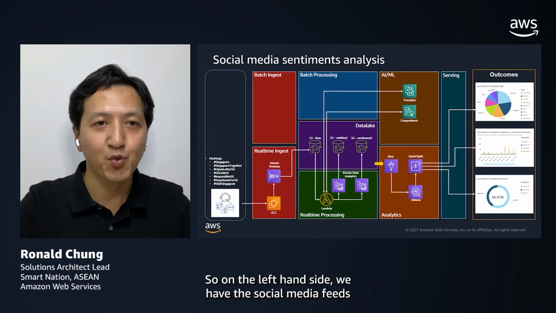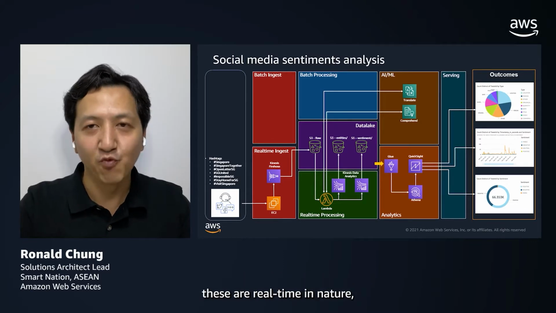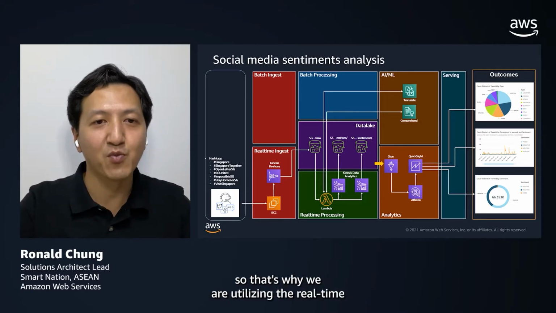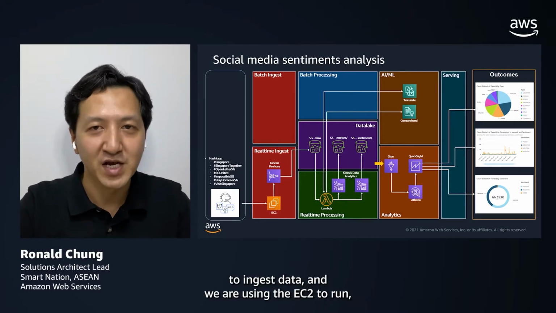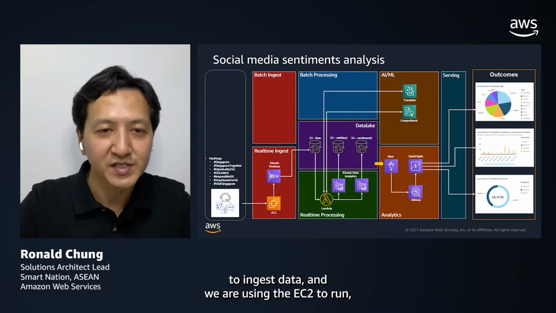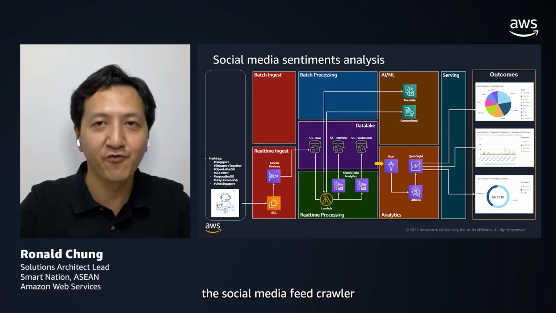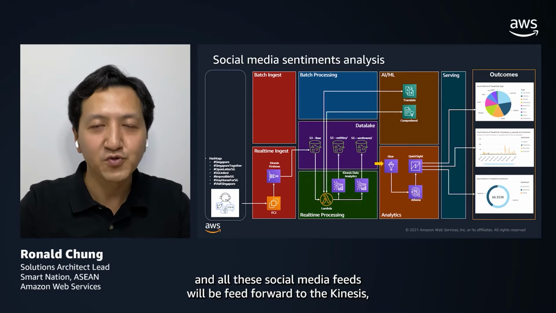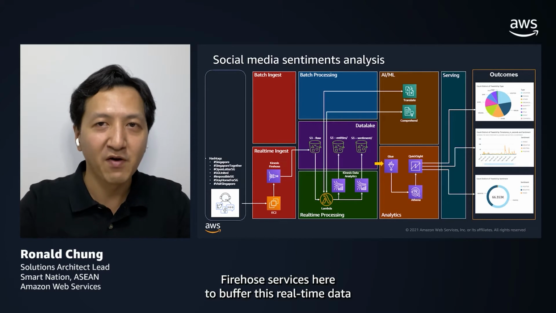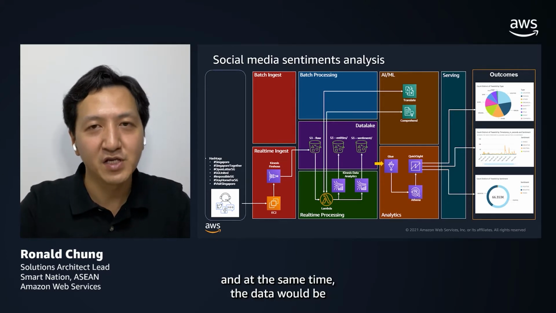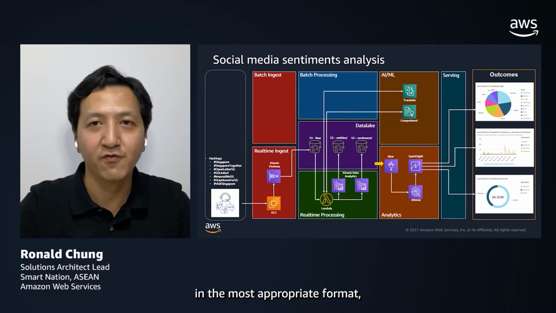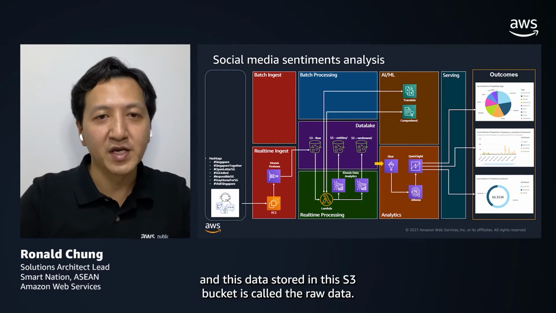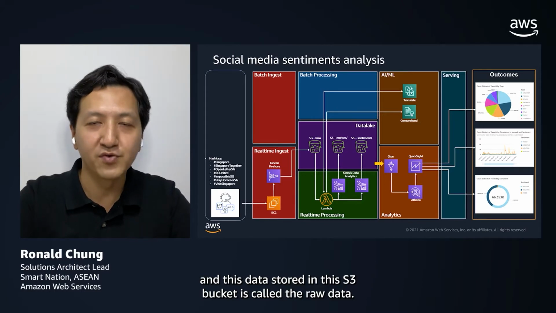On the left-hand side, we have the social media feeds, and these are real-time in nature. That's why we are utilizing the real-time ingestion block processing technique to ingest data. We are using the EC2 tool to run the social media feed crawler. All these social media feeds will be fed forward to the Kinesis Firehose service here to buffer this real-time data. At the same time, the data will be stored into the S3 bucket in the most appropriate format. This data stored in this S3 bucket is called the raw data.